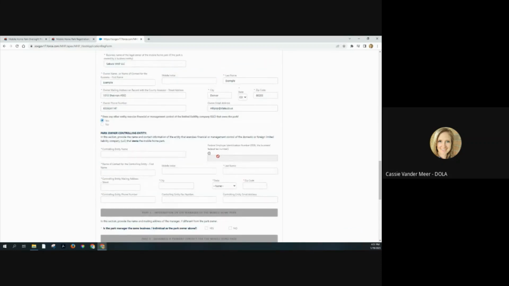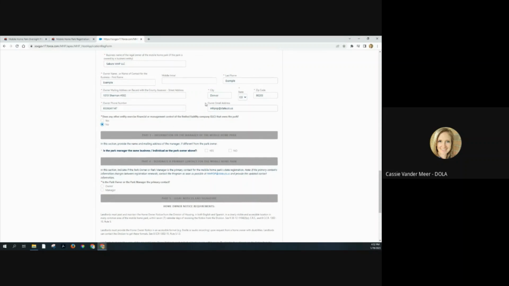If you need to enter an FEIN number, that's something that's done through My Account, which I would recommend doing after you submit your registration information. Otherwise, you can just put in the name, who a contact person is, all that pretty straightforward stuff listed there. For the sake of time, I'm actually going to leave this as a no. And then going on to part 3, information on the manager of the mobile home park. Actually, before I do, I'm going to backtrack a moment here on the owner email address. This will also affect the manager email address if you do have a separate manager that will be your primary contact.